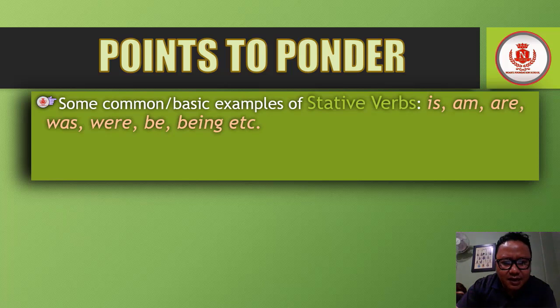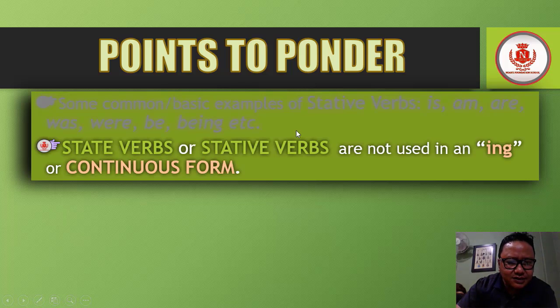Some common basic examples of stative verbs: is, am, are, was, were, be, being, etc. These are some of the basic examples of stative verbs. And next, stative verbs are not used in an ing or continuous form. This is a rule of grammar, right? So please remember that.